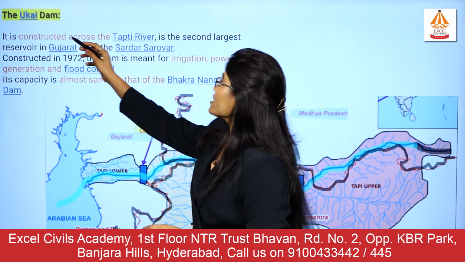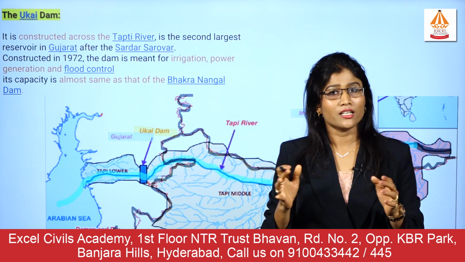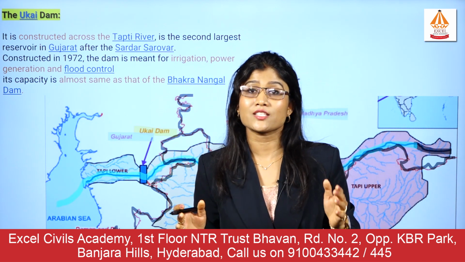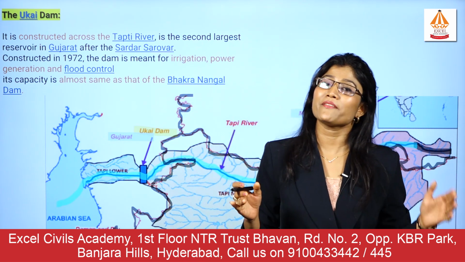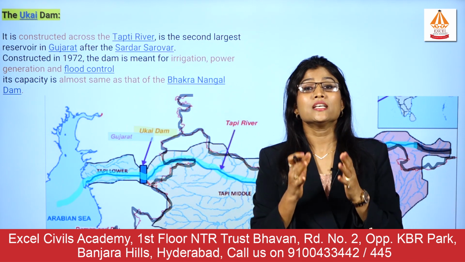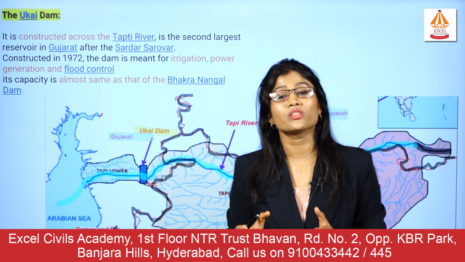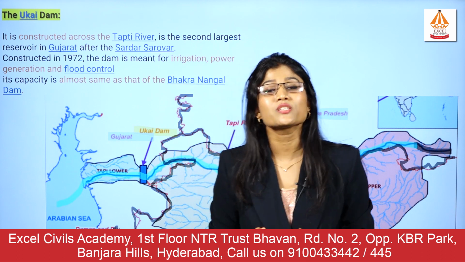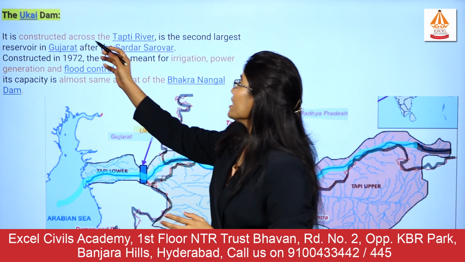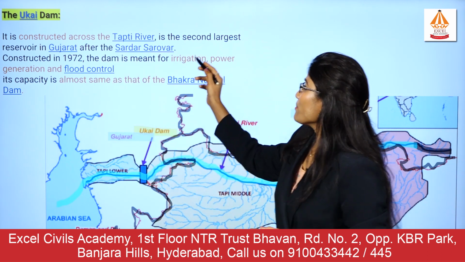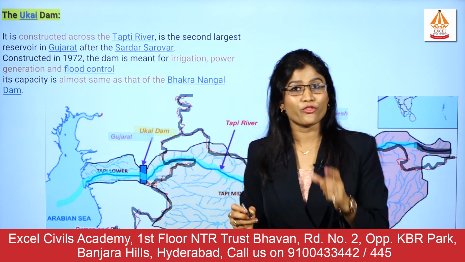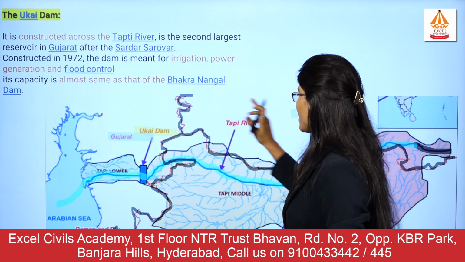There is another dam, the Ukai Dam. In Gujarat there are very important dams: the Sardar Sarovar Dam as well as the Ukai Dam. In the previous session we already covered the Sardar Sarovar Dam, which is located on the bank of river Narmada. Now this Ukai Dam is located on the bank of the river Tapi, and its basic function is flood control as well as irrigation and power generation.